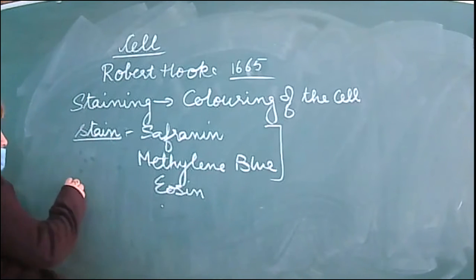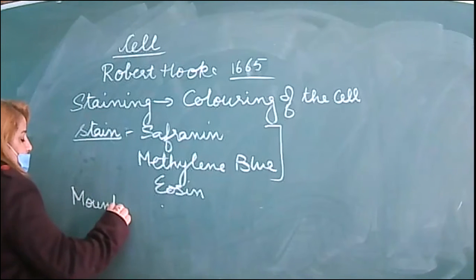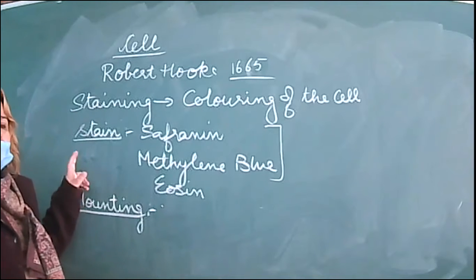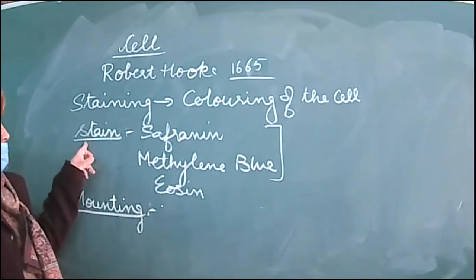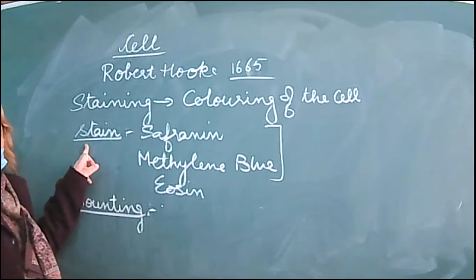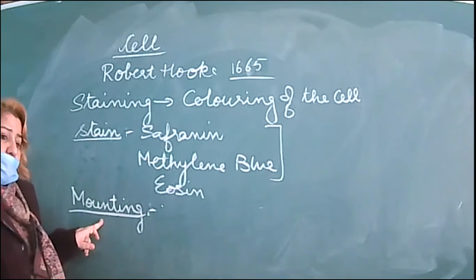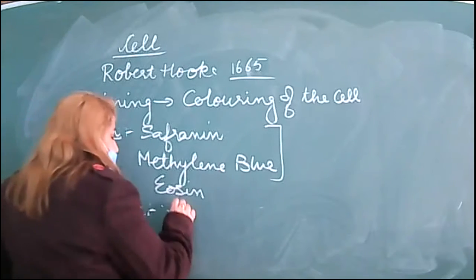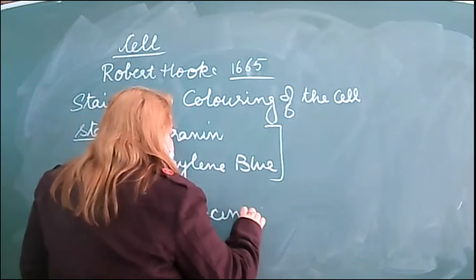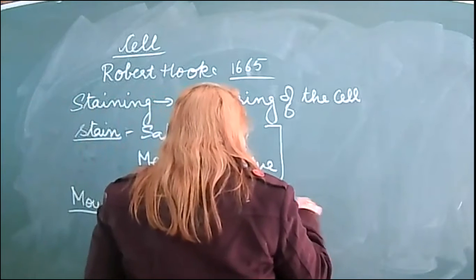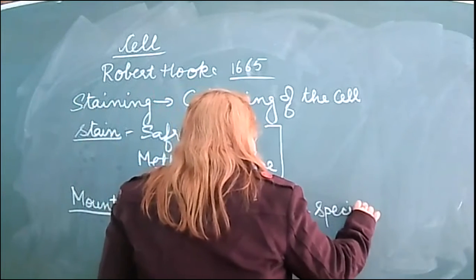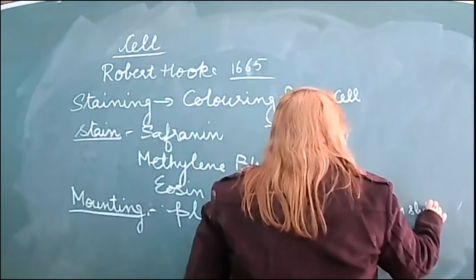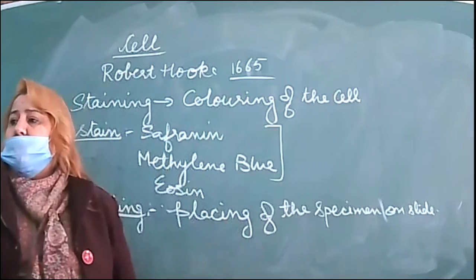After that, another term is mounting. First we do the stain, if we want to observe the cell under the microscope, because cells are transparent and colorless. First staining, second is mounting. What is the meaning? Mounting is placing of the specimen on the slide.